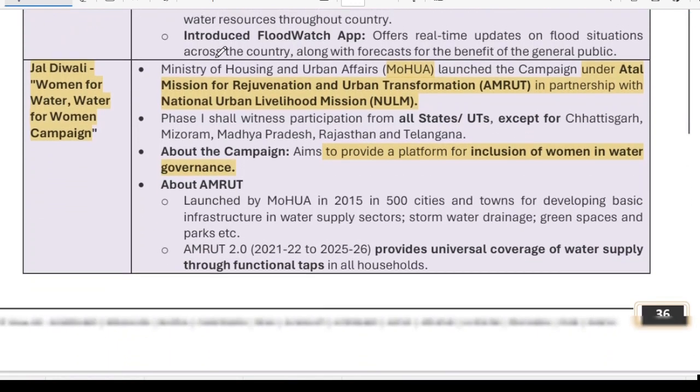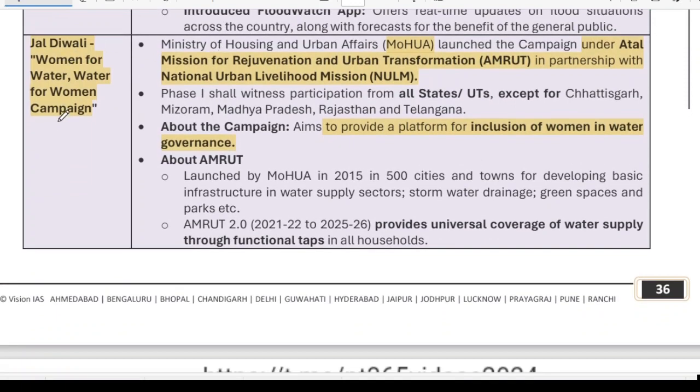Okay, moving next, Jal Diwali. Jal Diwali is the water for women campaign. This campaign is launched by the Ministry of Housing and Urban Affairs under the Amrut Mission, in partnership with the National Urban Livelihood Mission. What will this program do? To provide a platform for the inclusion of women in water governance. In the water governance area, women will be included.